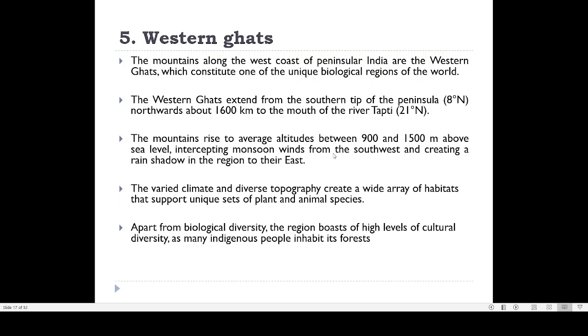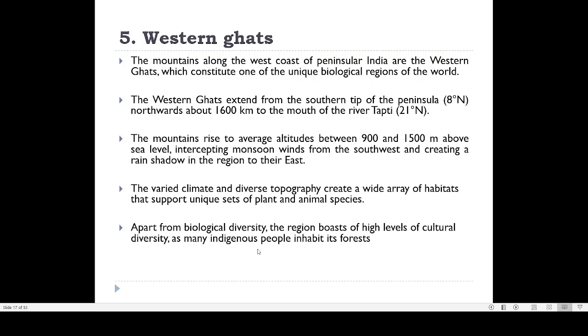Now, one important peculiarity of the Western Ghats is that they are blocking the wind, especially the rain wind coming from the western side. That is why Kerala is receiving a lot of rainfall. If there were no Western Ghats, Kerala might be a dry region. It is because of the presence of the Western Ghats that Kerala is getting a lot of rain, and because of that Kerala is a green state.